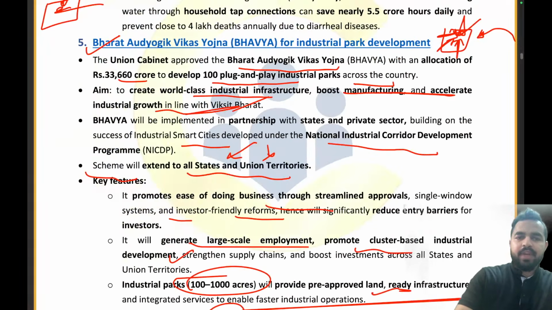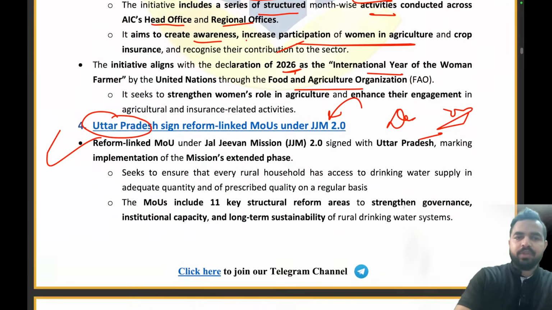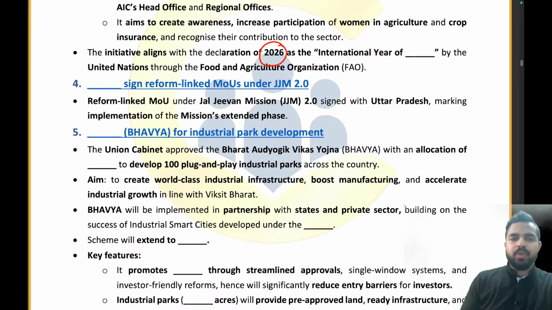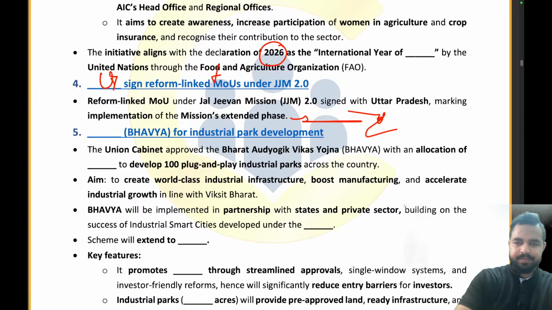So my dear friends, we have already covered the name of that state, that was Uttar Pradesh, right? Yes, Uttar Pradesh is the right answer. UP is the right answer, which signed the reform linked MOU under the Jal Jeevan Mission 2.0, which has the deadline of December 2028. Absolutely right. Moving to the next part.